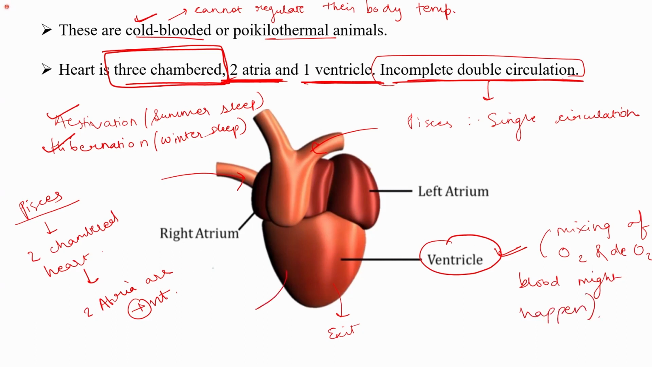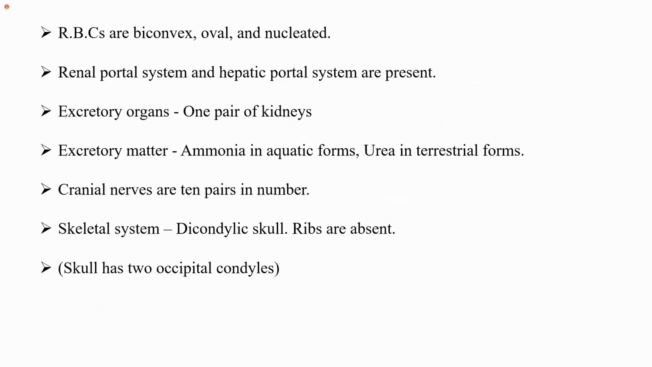Deoxygenated blood enters into the right atrium. It comes out through the ventricle and reaches the lungs for oxygenation. From here, it enters into the left atrium, and from there it again comes to the ventricle and is released to the body parts. So it is an incomplete double circulation where there are two entry ports, that is two atria, and one exit port, one ventricle. So it is a three-chambered heart.